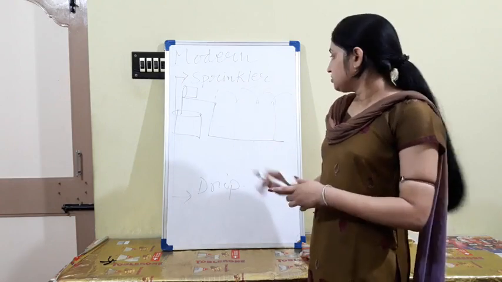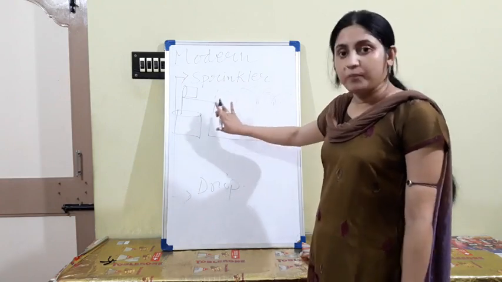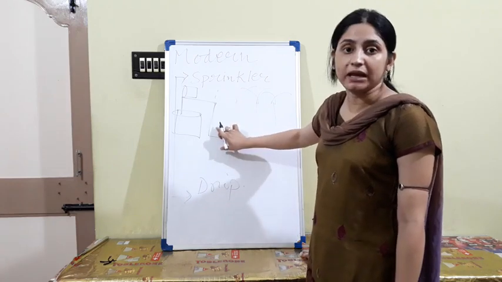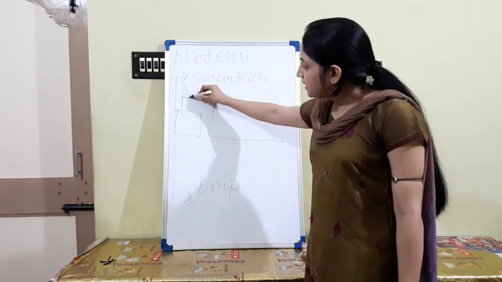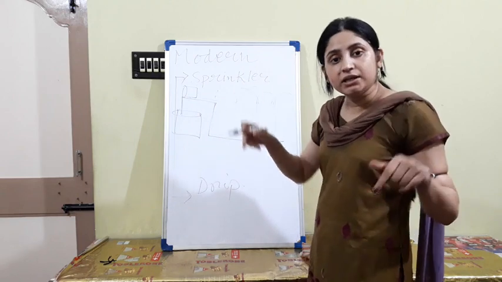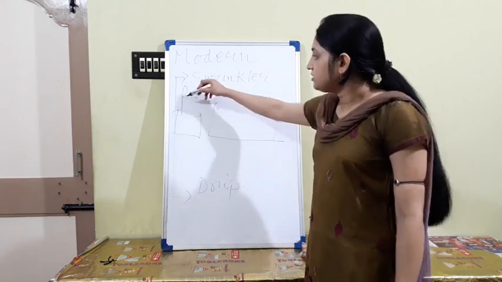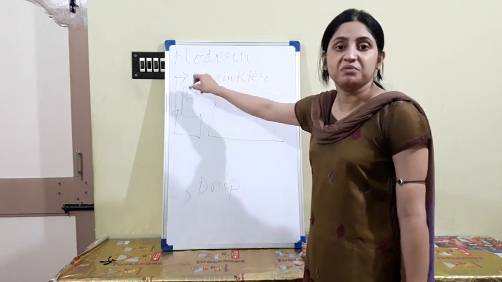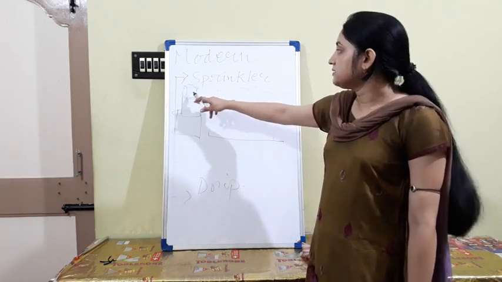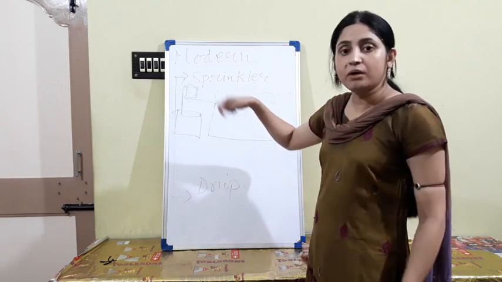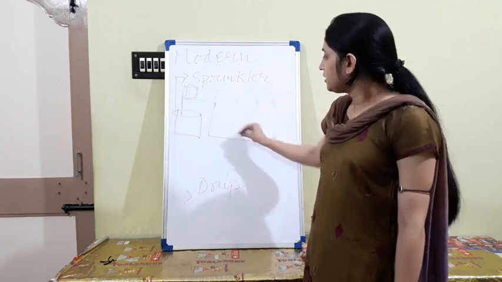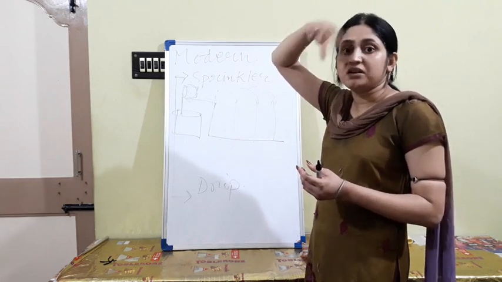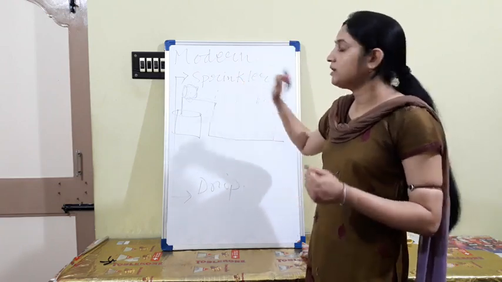Here so many small pipes are present. The small pipes are attached with a main pipeline, and this main pipeline is attached with a well or any type of water body, and the water flow is maintained by a type of motor system present here. So when you start the motor, the water flow starts, comes through this pipeline and spreads just like rain. So that is called the sprinkler method.